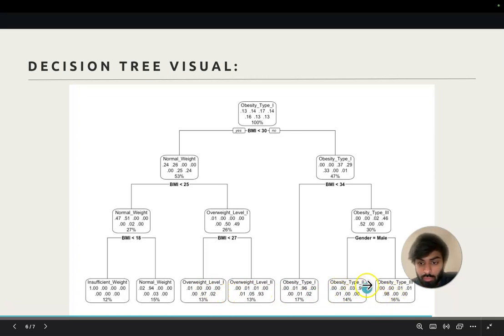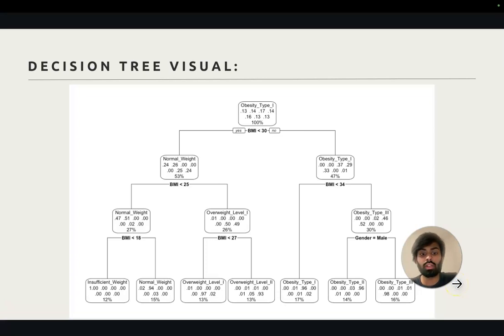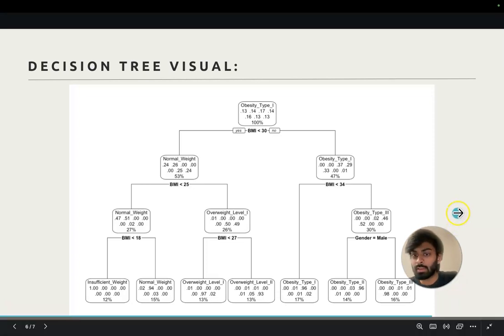And more importantly, we can see these values here, which are the certainty levels in predicting each of these levels for the predictor variable, and they all have high certainty levels in predicting these. There's also a mostly even split of the training data for the model that was used here. So that proves that this utilization of a decision tree as a model for classifying this task was appropriate.